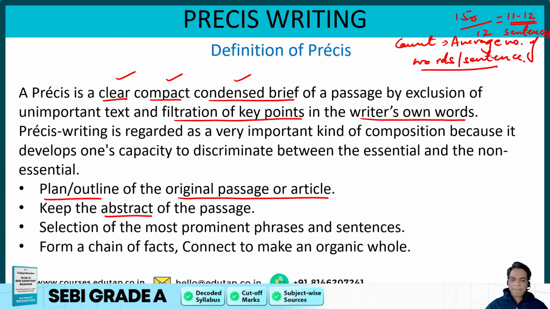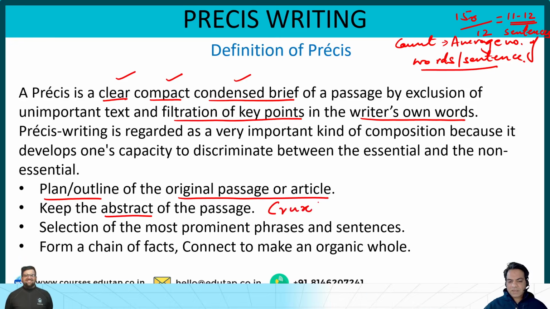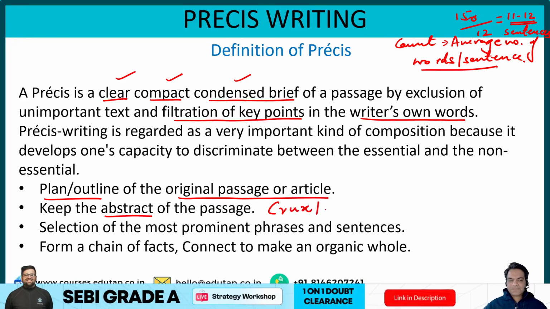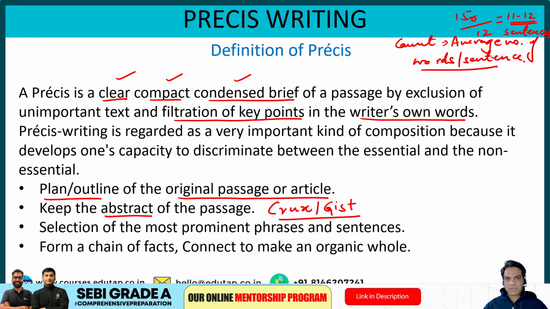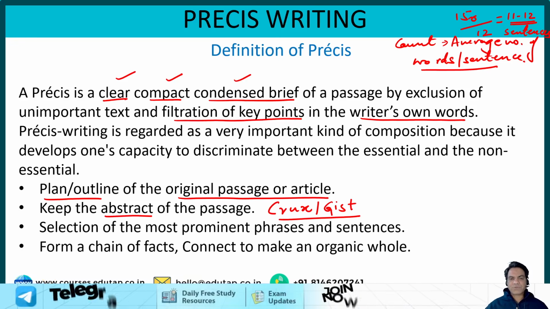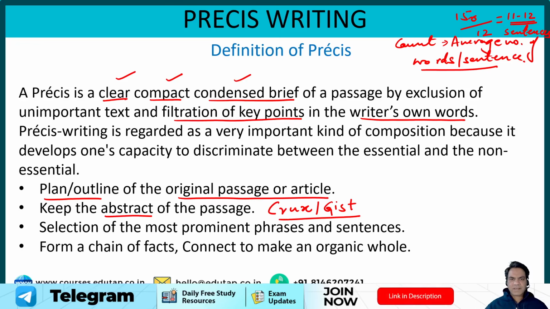So remember, you have to only use the crux of the passage. The gist of the passage should be kept in the Prezi when you are writing a Prezi on your own. So that is what we call keeping only the abstract of the passage. So remove any specific information and data and keep only the crux of the passage in your Prezi.